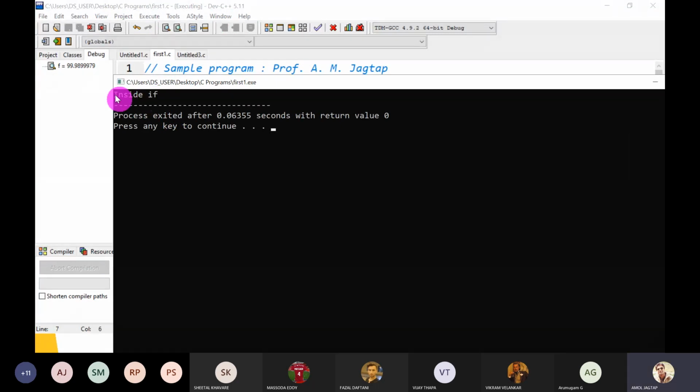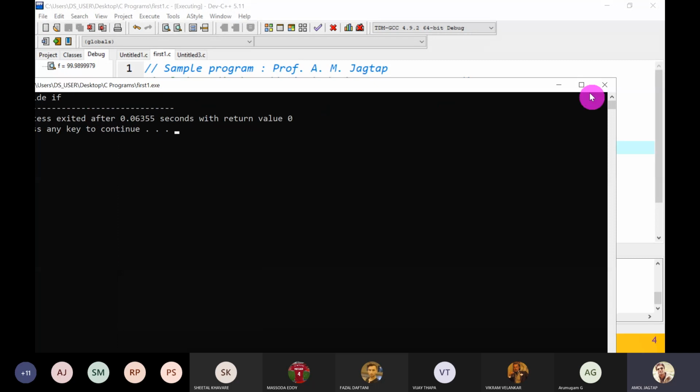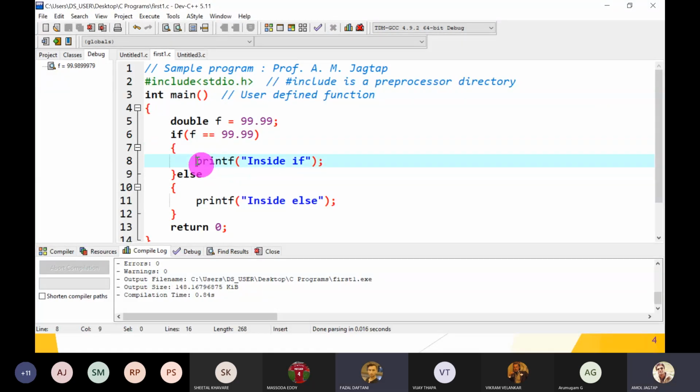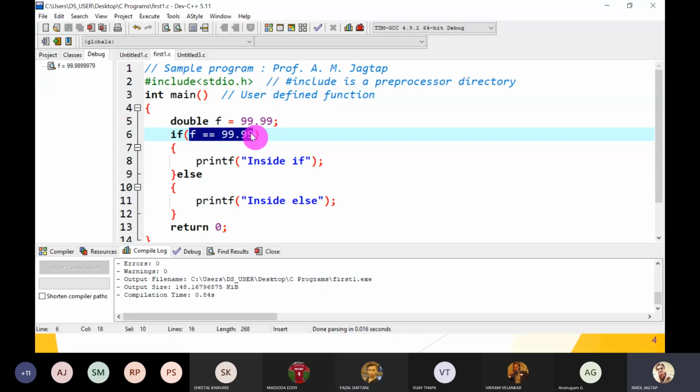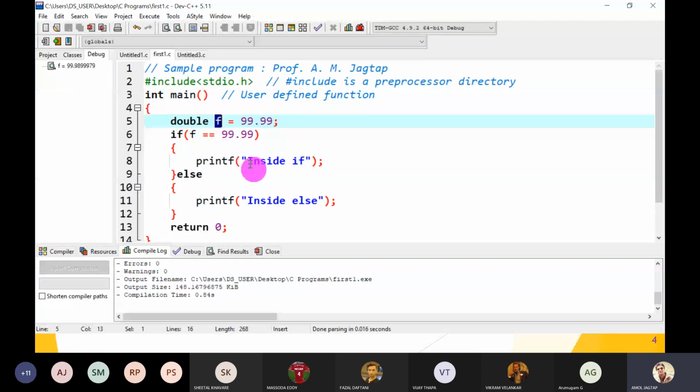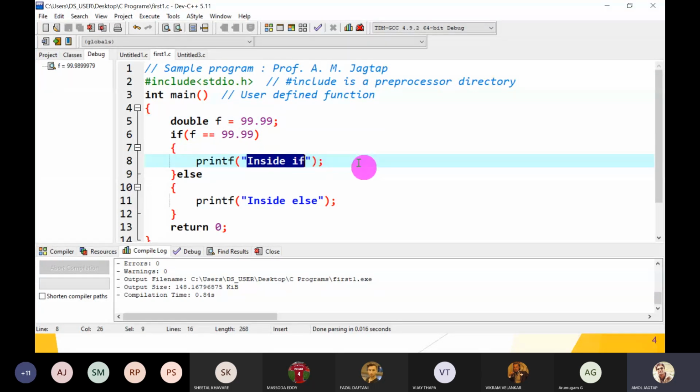What is the output, guys? Inside if. That means this F is equal to 99.99. This is true, because 99.99 is represented in the double format, and F is also in the double format, so it is matching. So it gives the answer as inside if.